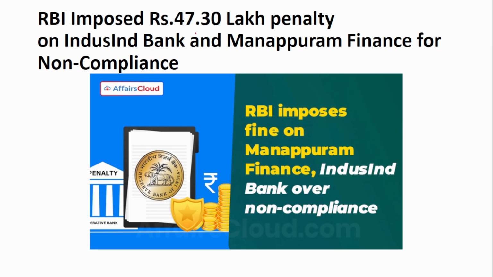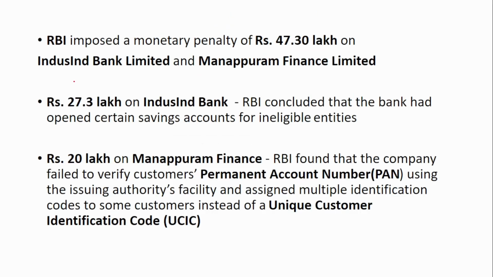Next is RBI had imposed 47 lakh penalty on IndusInd Bank and Manappuram Finance. Around 27 lakh had been imposed on IndusInd Bank. The reason is that they had opened certain savings accounts for ineligible entities, and 20 lakh on Manappuram Finance, because RBI found the company failed to verify the customer's permanent account number, that is PAN, using the issuing authority's facility.